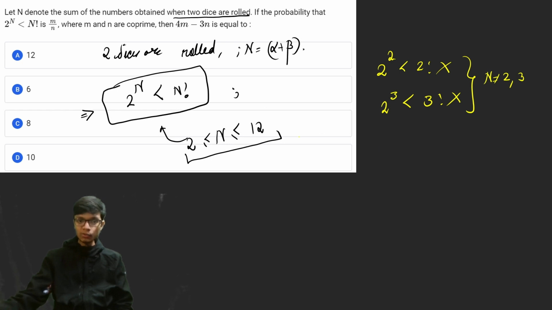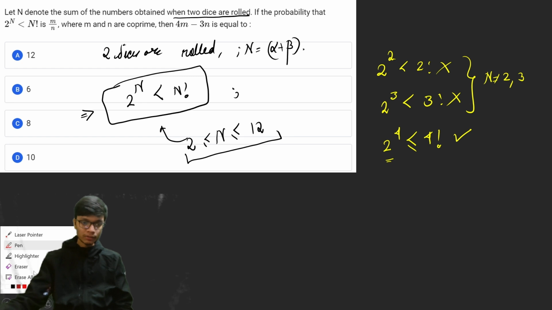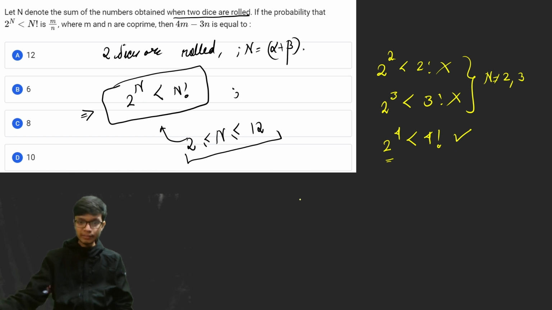Now, if you look at 2 to the power 4, is it less than 4 factorial? Yes, it is true. That means the value of n ranges in the set 4, 5, 6 and up to 12. These are the possible values of n.